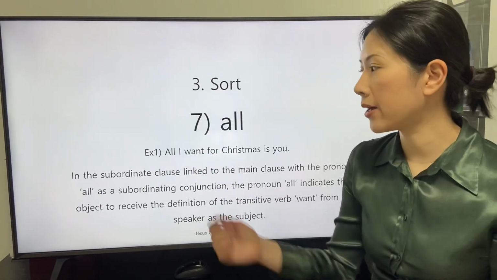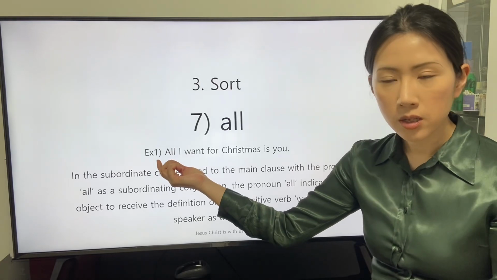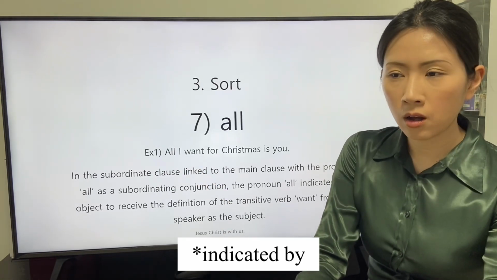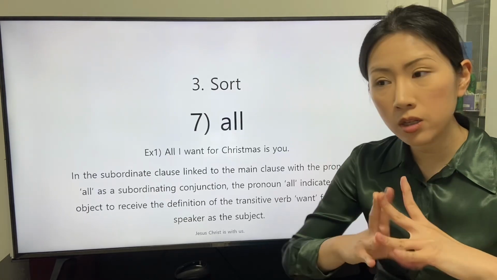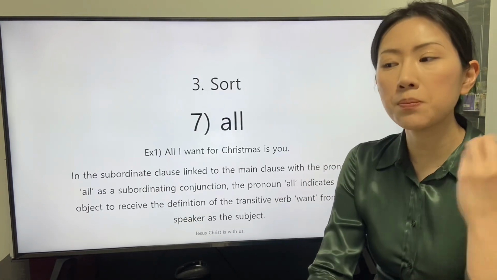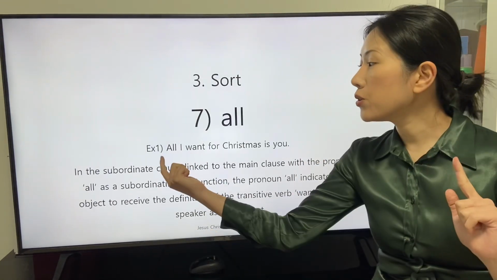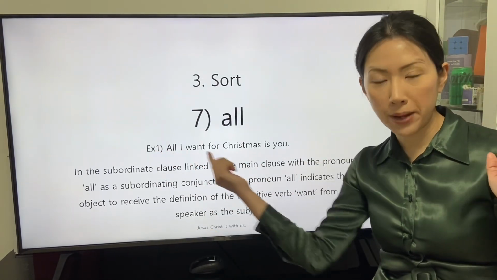The object is indicated by the pronoun all. The pronoun all is also applied as a subordinating conjunction to link the subordinate clause to the main clause.